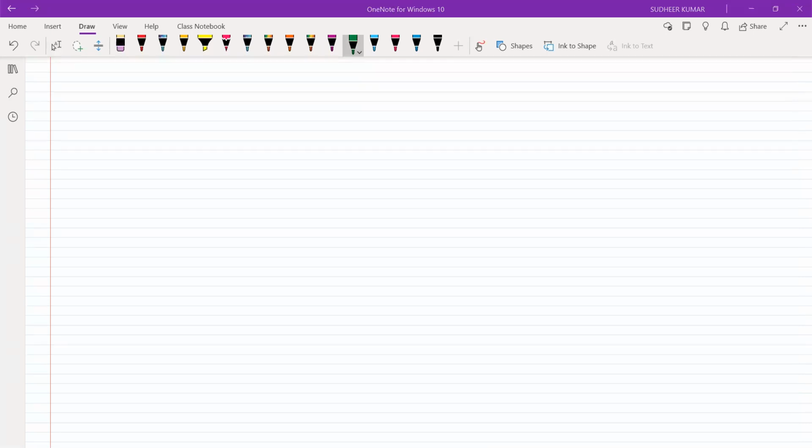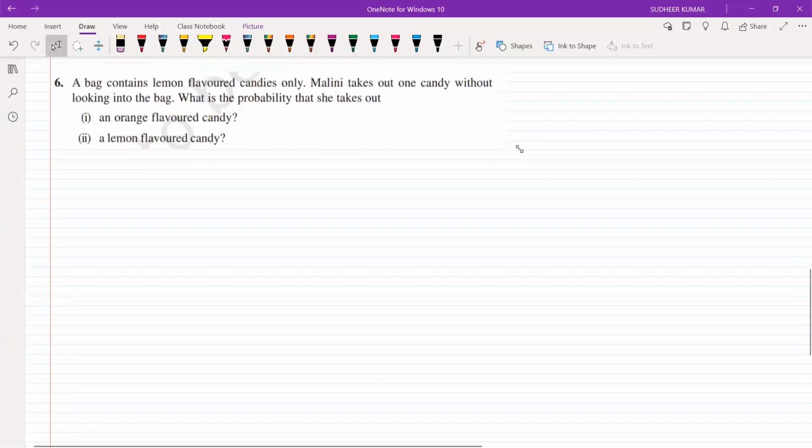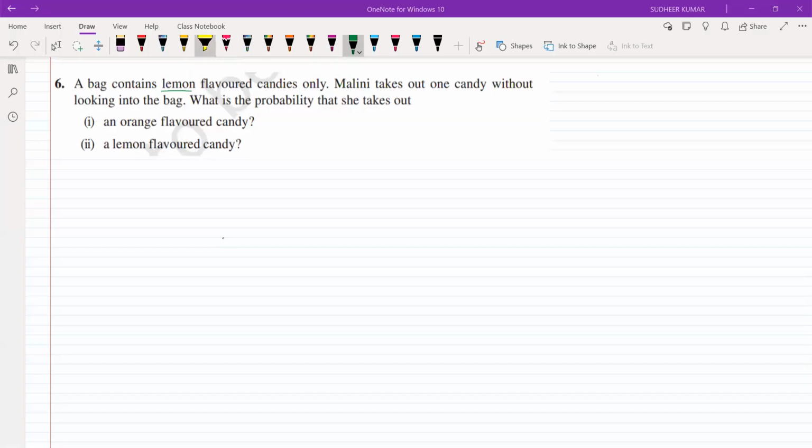So let us go to the next one. A bag contains lemon flavored candies.